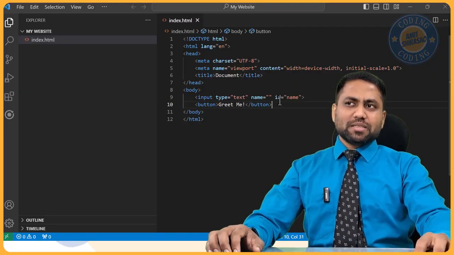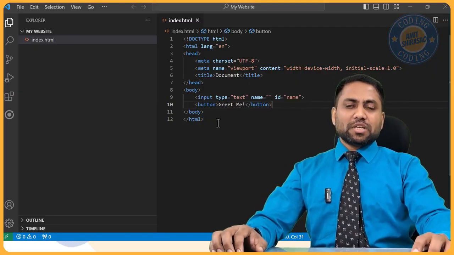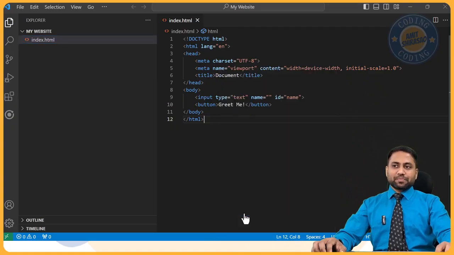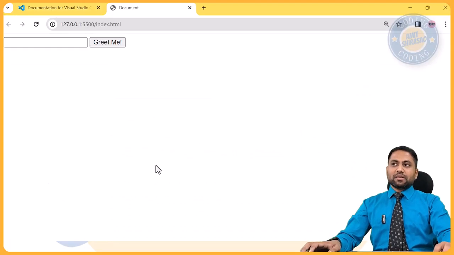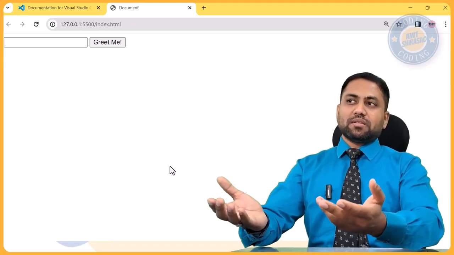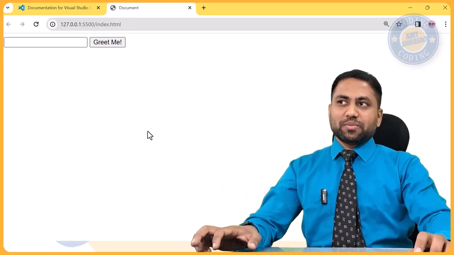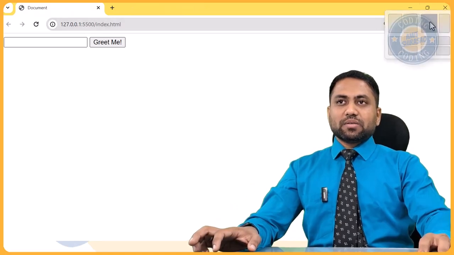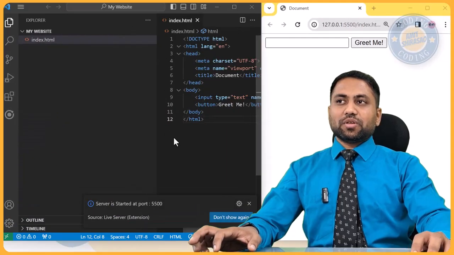So let us see whether at least this much is visible. So what I'll do is I'll just right click this. I'll say open in live server. So as soon as I do that, see, it opens the default browser and you're able to see the website. Now let me arrange these windows well so that you get the look and feel of what is going on.